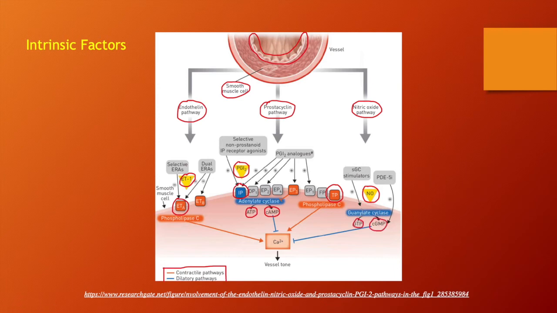GTP into cGMP. And cGMP is our secondary messenger, which is actually going to activate a protein kinase, which is going to activate another enzyme called myosin light chain phosphatase, which is responsible for dephosphorylating the myosin heads. And that's going to result in no formation of cross bridges and relaxation of the smooth muscle cell and eventual vasodilation of the arteries.